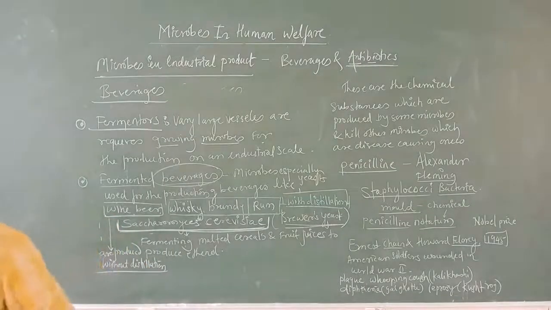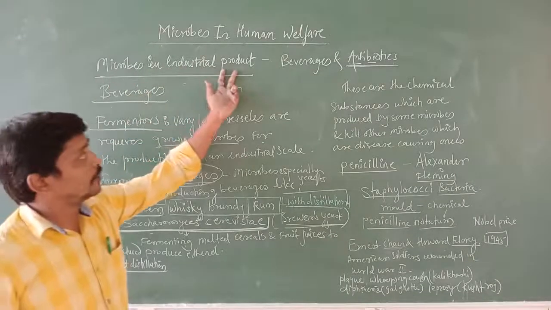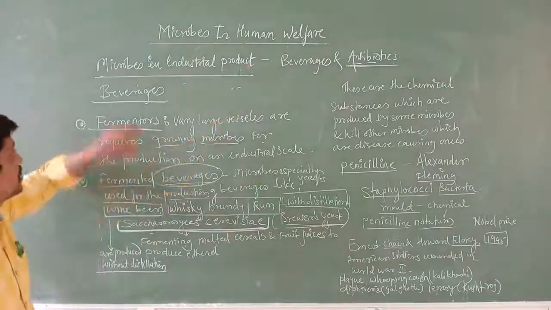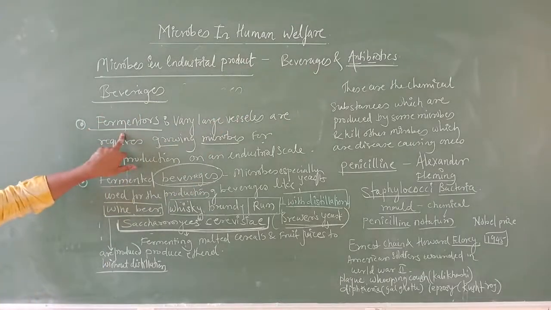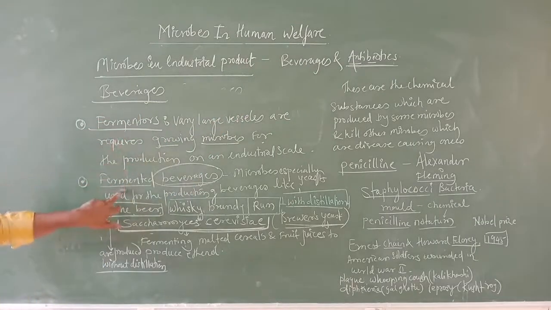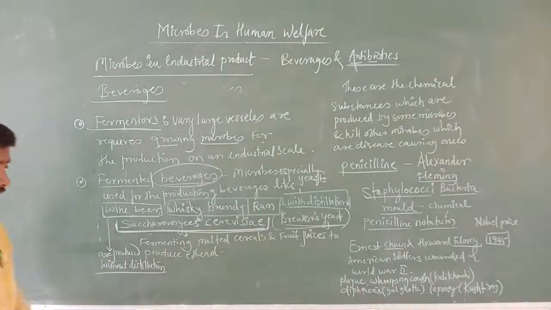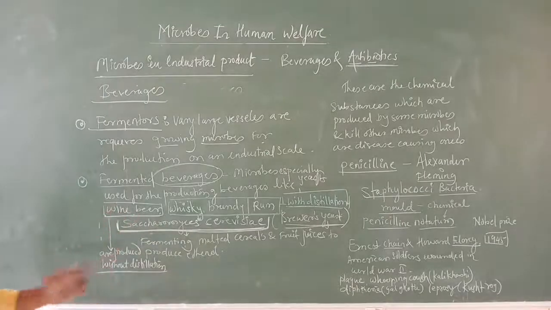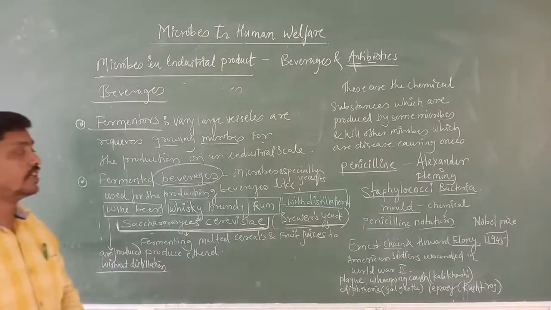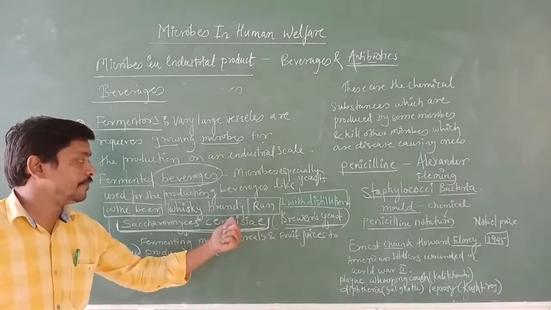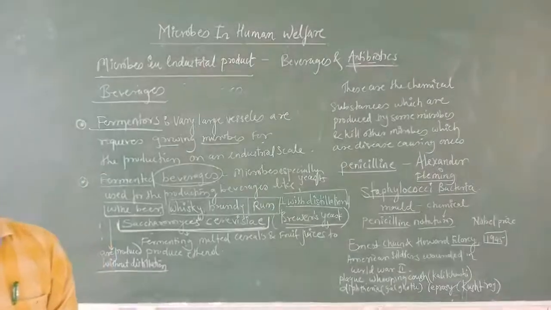This much you are going to remember regarding microbes in industrial products. The first example is beverages. In beverages you are going to remember fermenters. Fermented beverages are nothing but wine, beer, whiskey, brandy, rum. Wine and beer are produced without distillation, and whiskey, brandy and rum are produced with distillation.